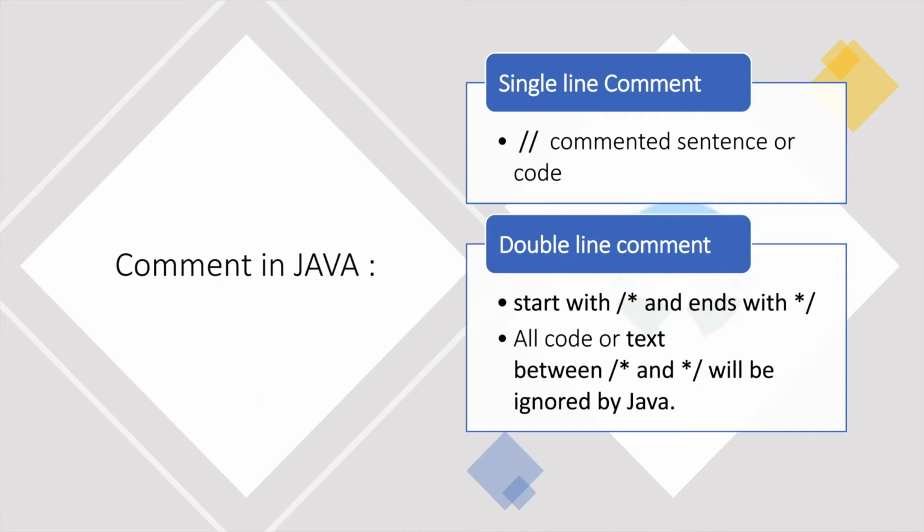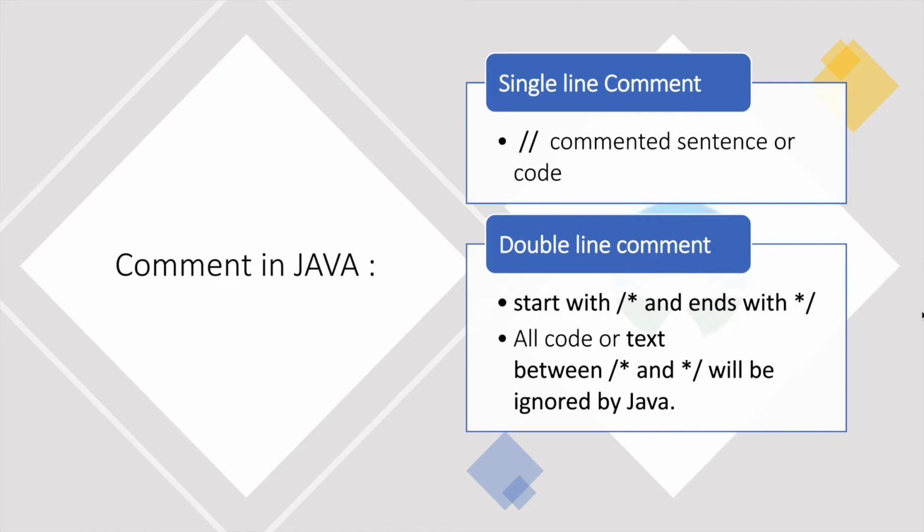So while running the code, if you comment the line with a single line comment or a double line comment, then it will not get executed. Here in Java, we have two kinds of comments: one is a single line comment and another one is a double line comment. With a single line comment, we can give two forward slashes and it will comment that line.